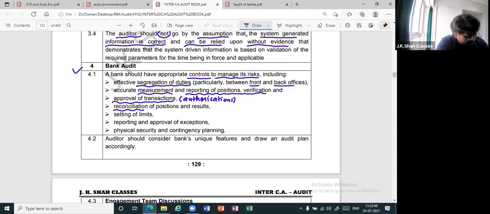Thereafter, reconciliation of positions and results, setting of the limits. What is setting of the limits? Drawing power. I hope there are various limits. For a simple example, there are transferring limits and withdrawal limits. That depends on customer to customer. For example, there is a normal HDFC customer and one HDFC Imperial customer. He is a higher level of customer, so obviously the withdrawal limit is high. For a normal customer, the withdrawal limit is low. So who is setting these limits? Can I say banks are setting them? Correct. So ultimately, the auditor will have to check whether the limits are set properly or not.